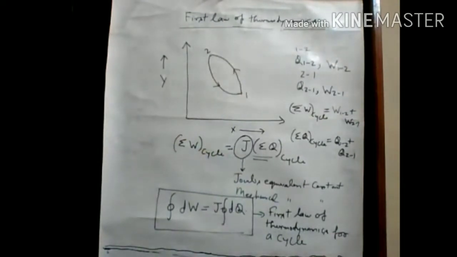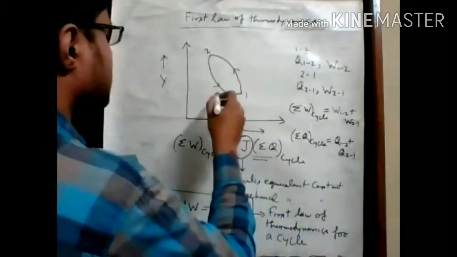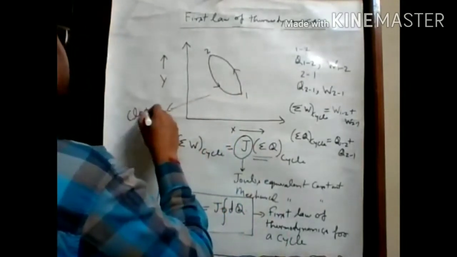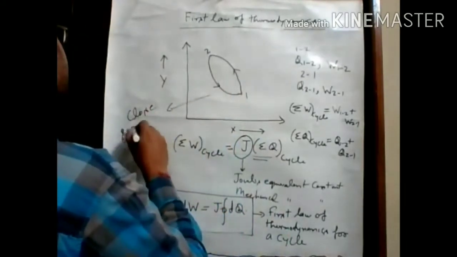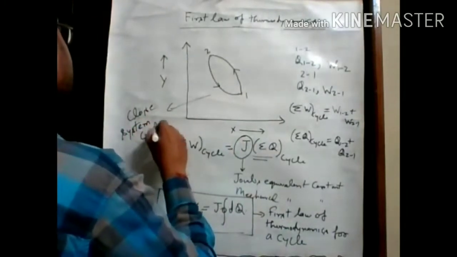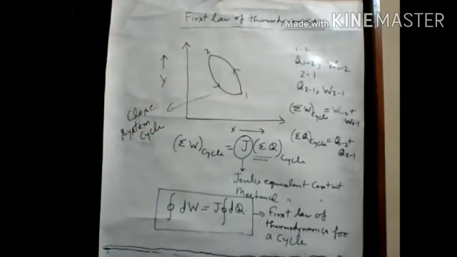And this law, in which we talk about a cycle, is for a closed system cycle. Okay. So this is the first law for a closed system undergoing a cycle.